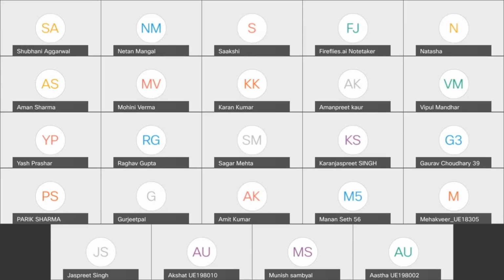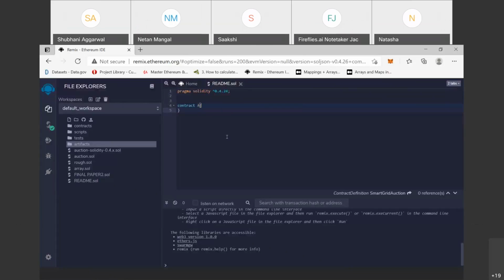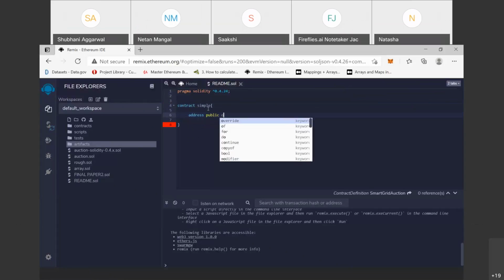Let's take one example. Is this the Remix screen? Yes, ma'am. Okay, so here we say the contract name is Simple. In this we first describe the state variables: address public owner.